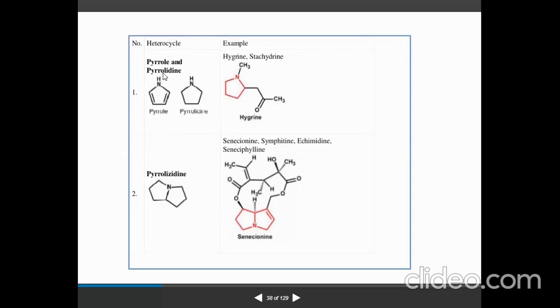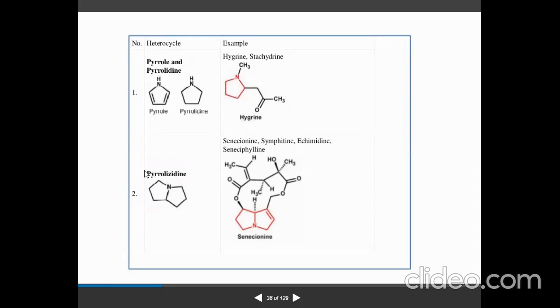Here you can see, for example, hygrine, stachydrine. You can see the nitrogen atom with the methyl group. So this is hygrine, which is related to hyoscyamine. That is the example of the pyrrole and pyrrolidine type of alkaloid.